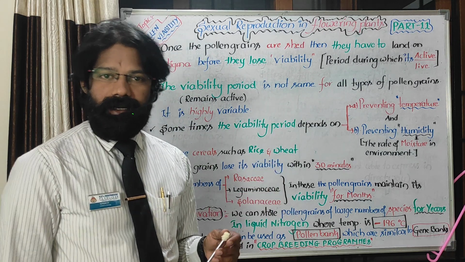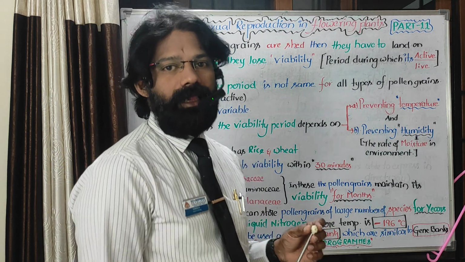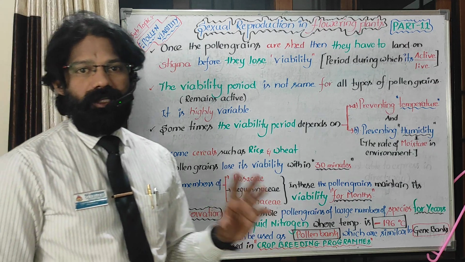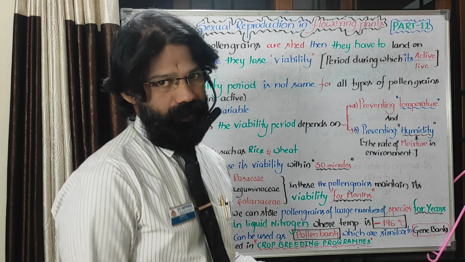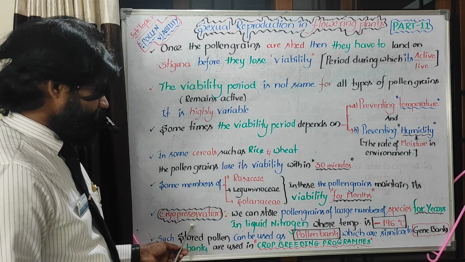We have different kinds of methods, as we came to know in reproductive health. Like that, here also, the same method we can use for storing pollen grains. That is what is mentioned here, cryopreservation.